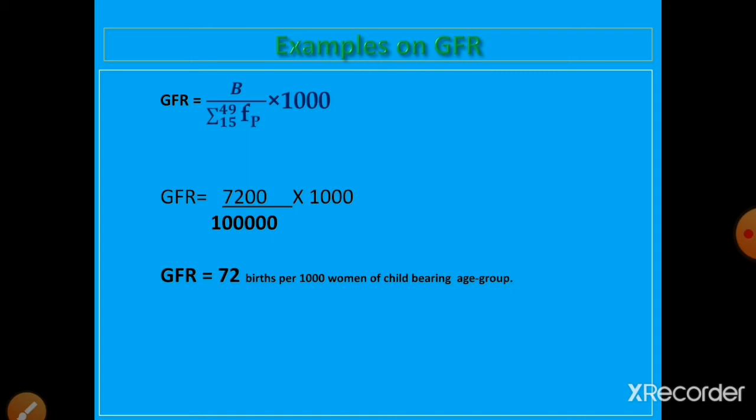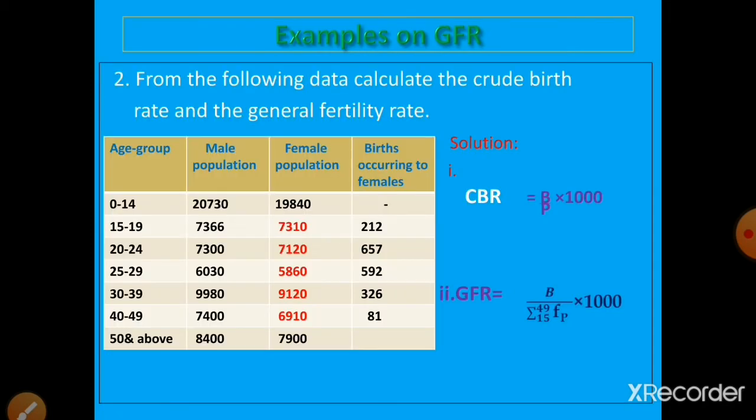Let us take one more example on GFR. This is very important, a 5 marks question. From the following data, calculate the crude birth rate and the general fertility rate. The first column gives the age group, the second column the male population, the third column the female population. Next, births occurring to females are also given. For this question, we need to find both CBR as well as GFR.